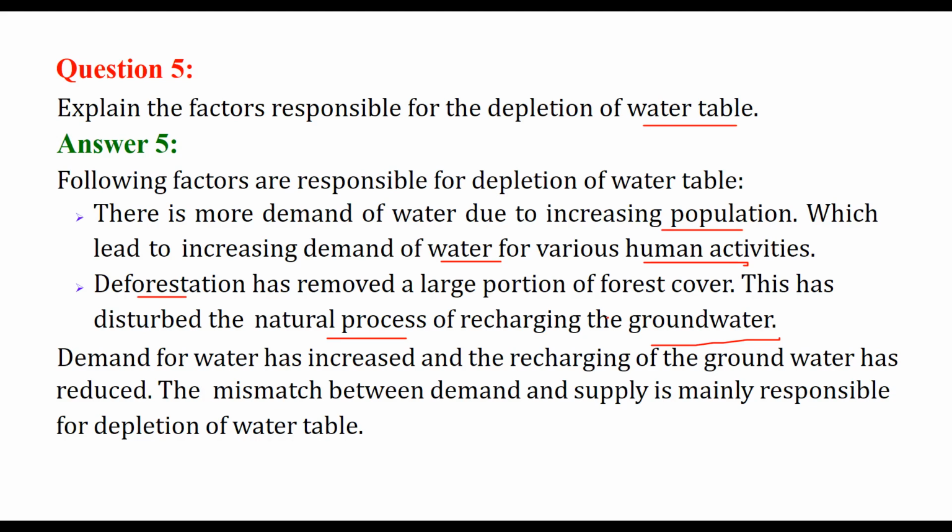What I mean to say is the demand for water has increased and the recharging of groundwater has decreased, and this is a mismatch. This is a mismatch between demand and supply, and this is the responsible factor for depletion of the water table.